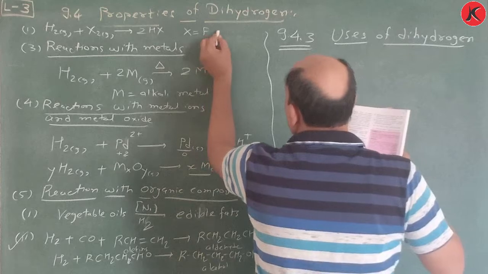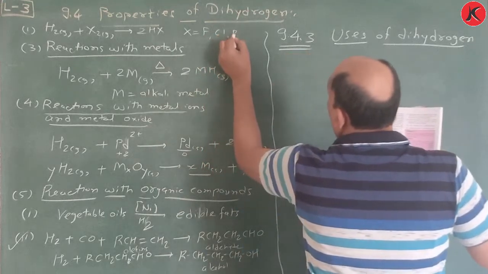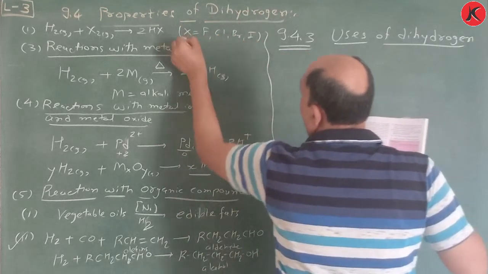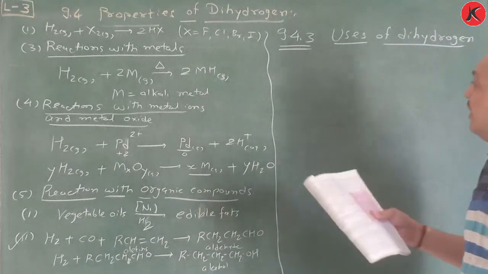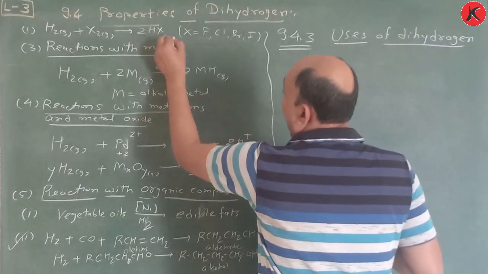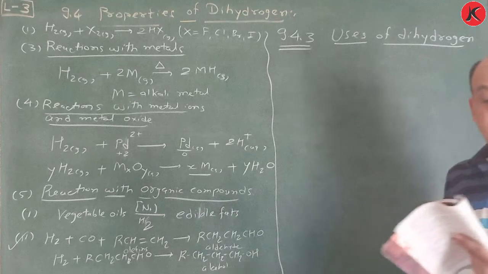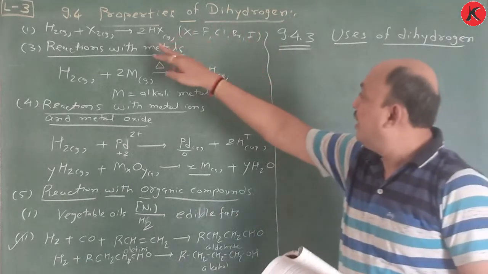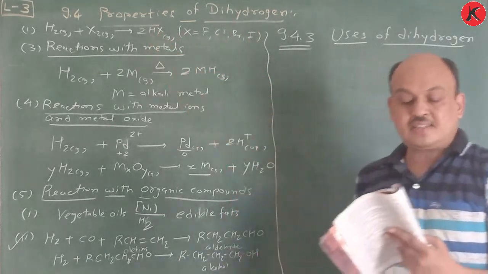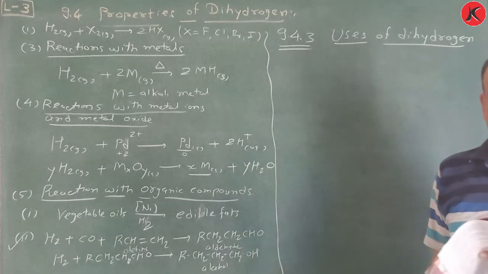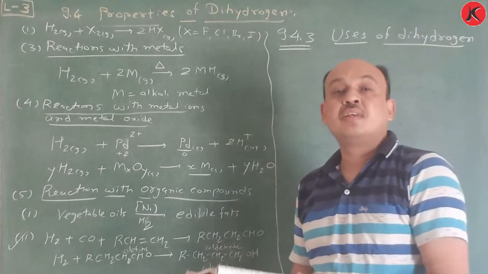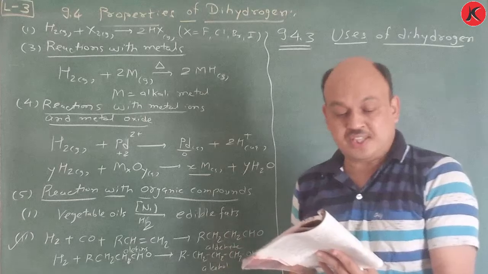chlorine, bromine and iodine. So remember this one, and this HX is in gaseous form. So once again, reaction with halogens gives halides, and reaction with dioxygen gives water. Reaction with dinitrogen gives ammonia by Haber's process.